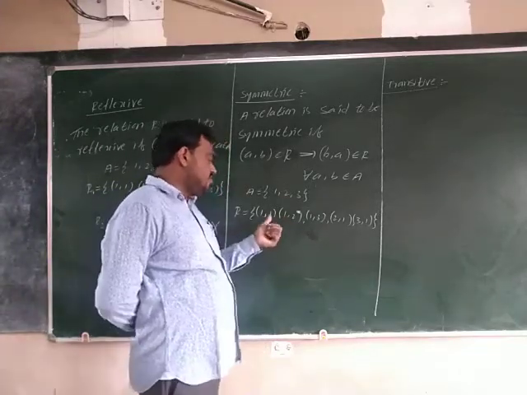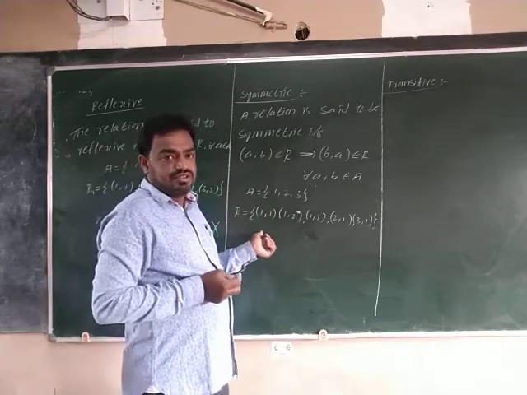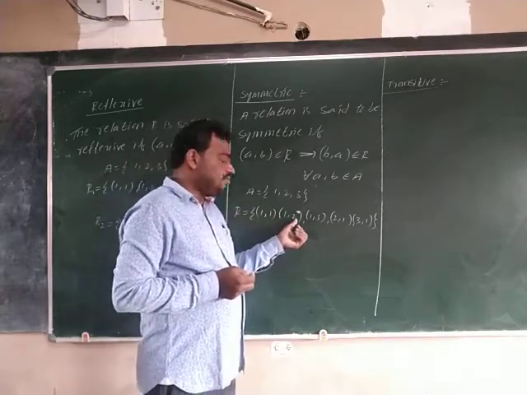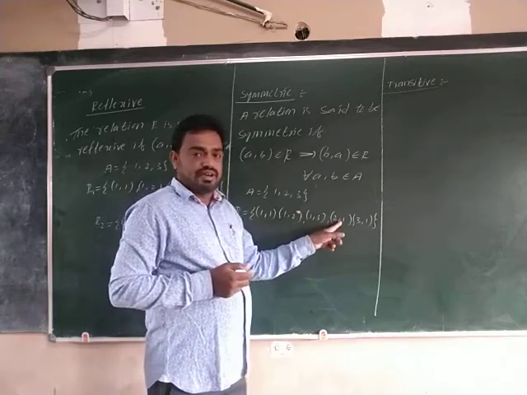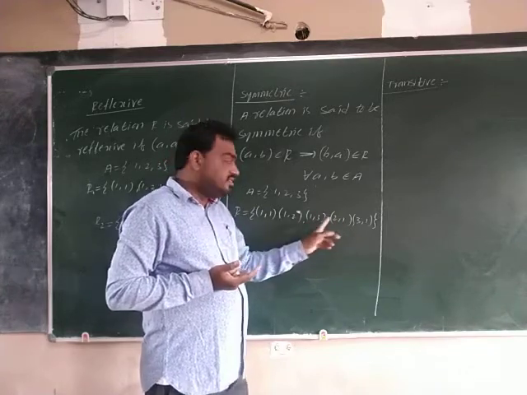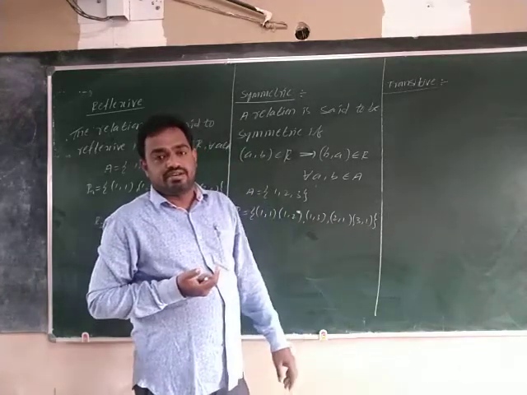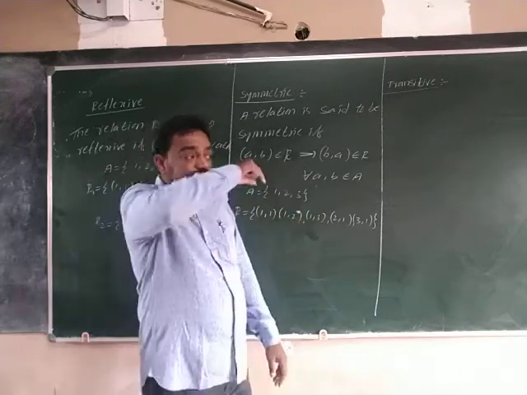For example, (1,1), if you reverse it, (1,1) again belongs to R. (1,2) belongs to R, and (2,1) also belongs to R. So it is symmetric. (1,3) belongs to R, and (3,1) also belongs to R. So it is symmetric. You see one example.